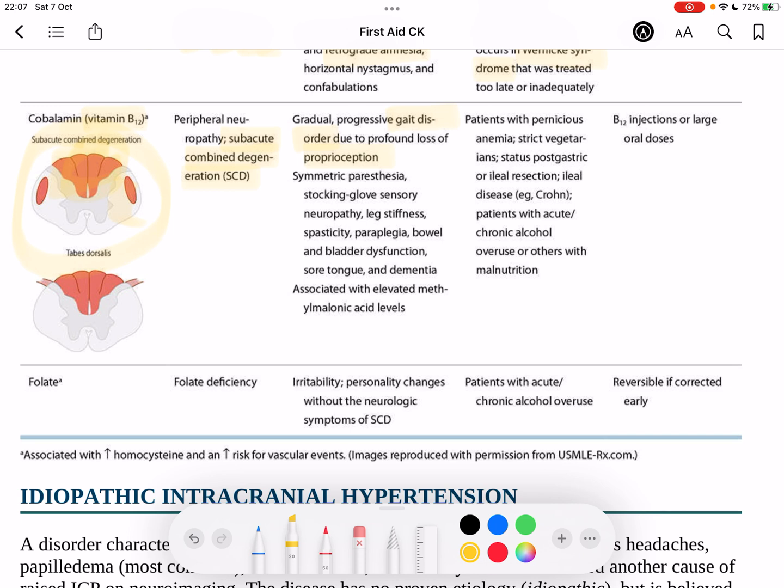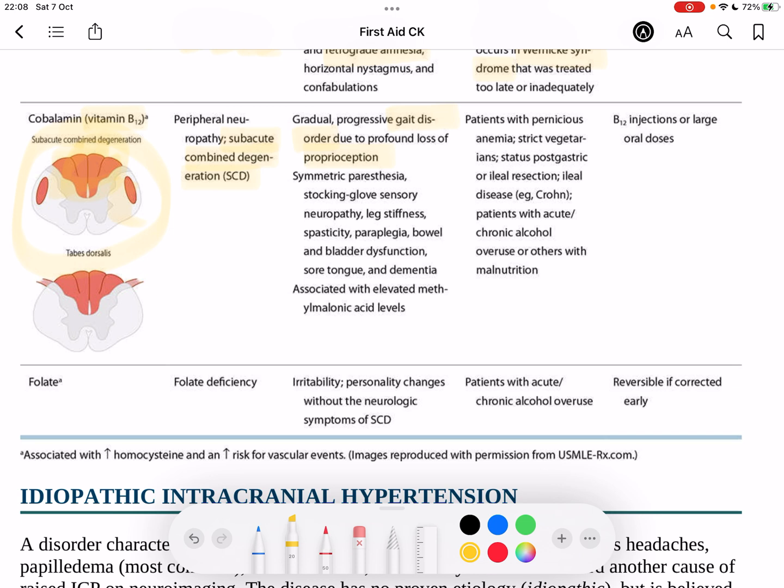We also get asymmetrical paresthesia, stocking or glove stocking sensory neuropathy. This is due to the spinothalamic tract being degraded. And then we can also get leg stiffness, spasticity, paraplegia, and bladder and bowel dysfunction. And these are usually due to the lateral corticospinal tract being affected.